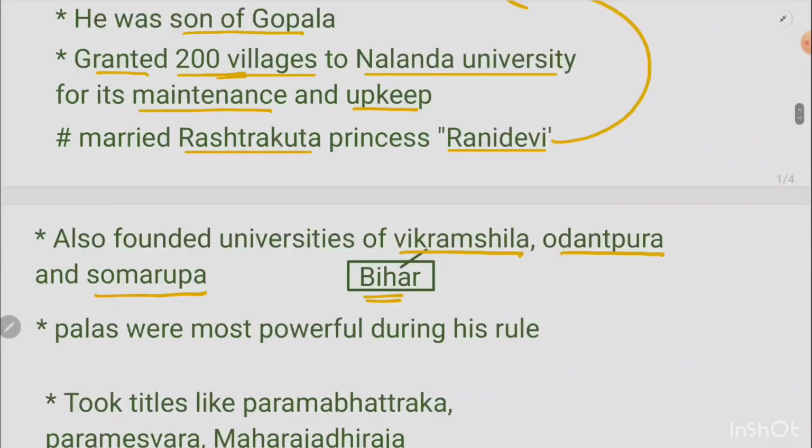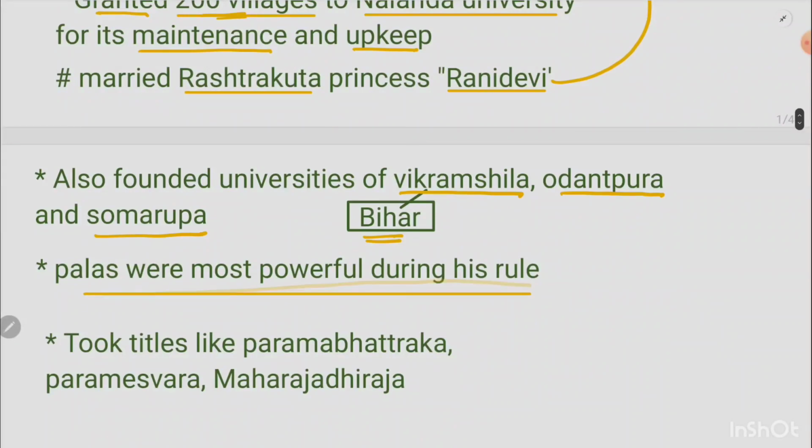Okay. Now, this fact I have already mentioned, that it was the supremacy, or the apex, of the rule of this dynasty during Dharampala. Okay, and due to his apex power, his legitimacy, and the legacy that he carried, he took many titles. Some of the titles that he was famous for were Param Bhattaraka, Parameshwara, and the third is Maharajadhiraja. Okay, the king of kings, right?